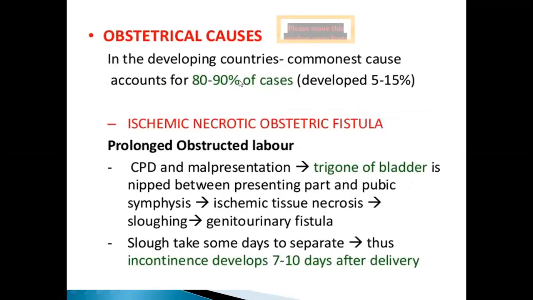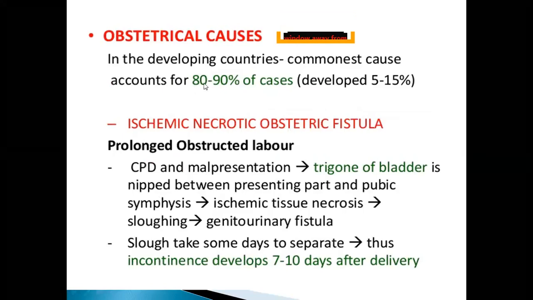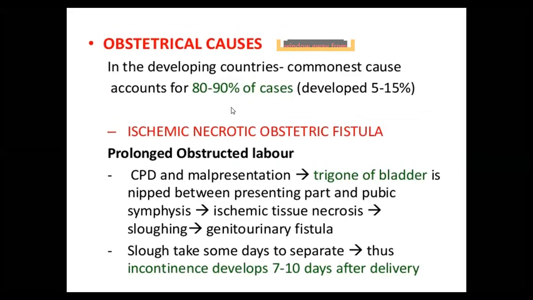Then obstetrical causes are the most common cause in developing countries. So you may get an MCQ question: what is the commonest cause of vesicovaginal fistula in developing countries? It is obstetrical causes. This accounts for 80 to 90% of the total cases of vesicovaginal fistula.